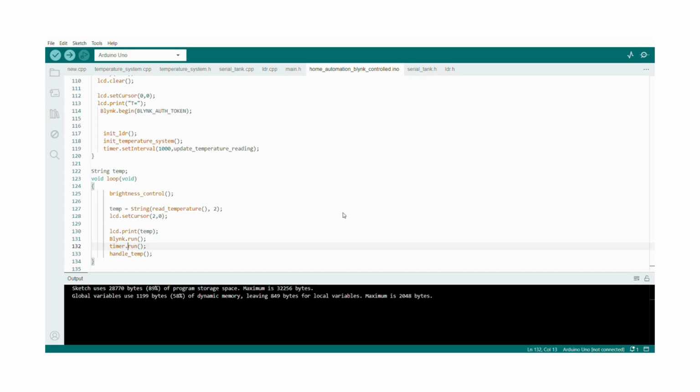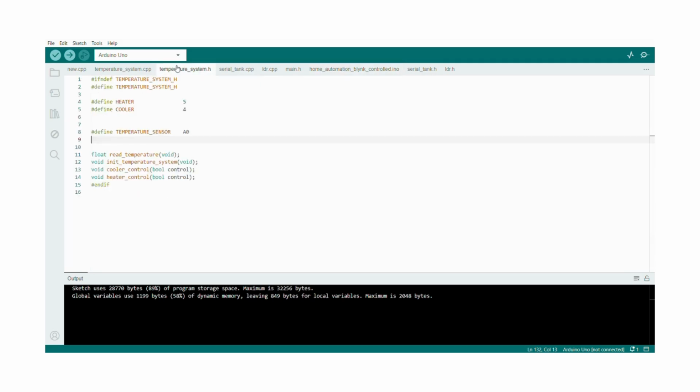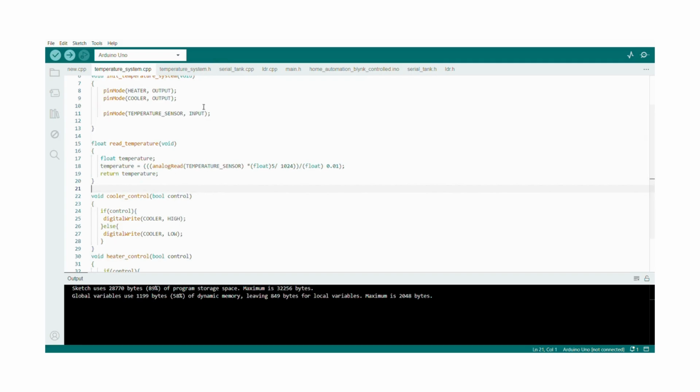Now let us see the demo of our project. These are the code files in C that we have implemented for the home automation project. This is the home automation Blink controlled file where the overall working is there. Then in the temperature system, we have included the working for the heater and cooler both.